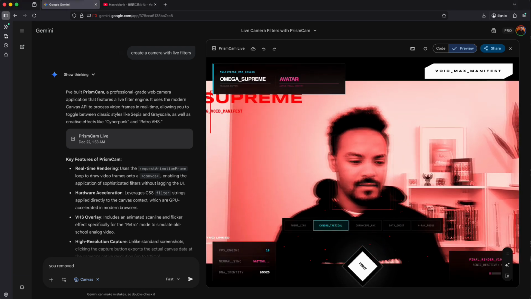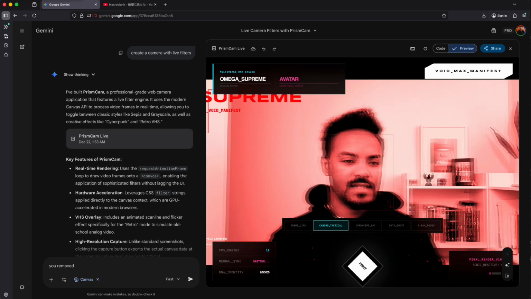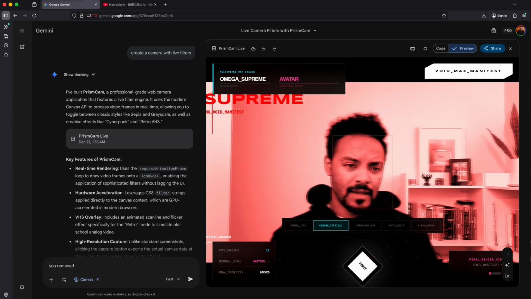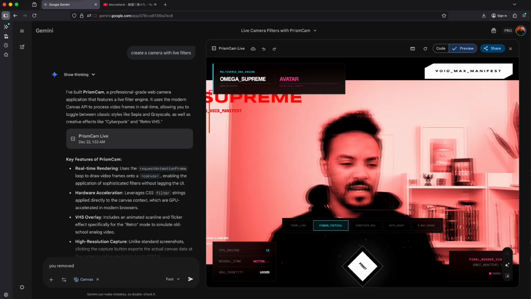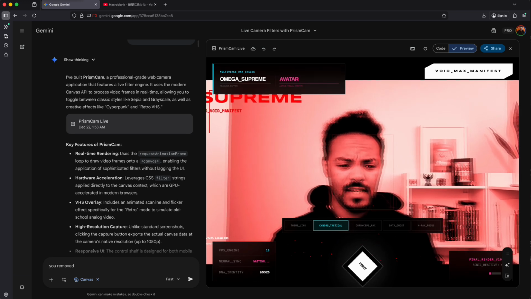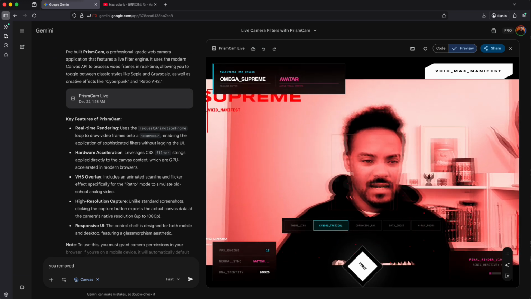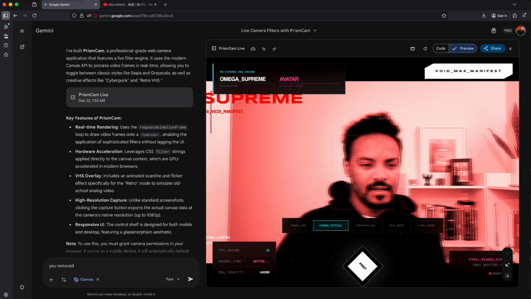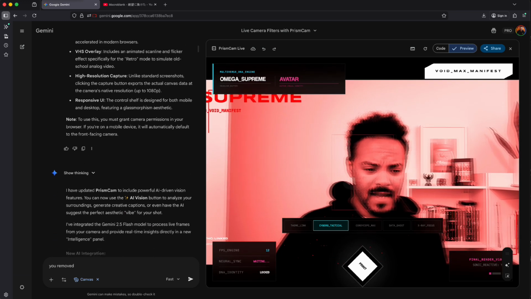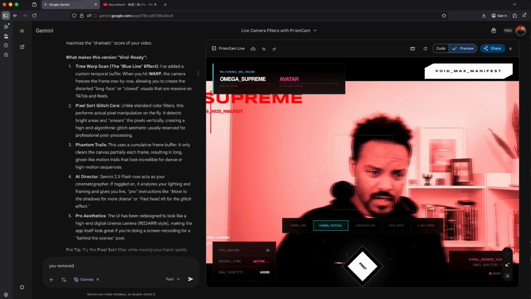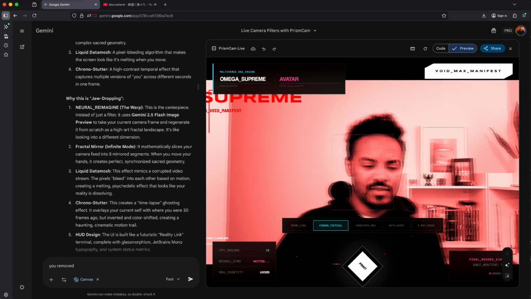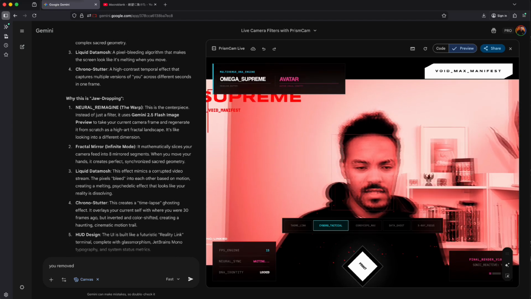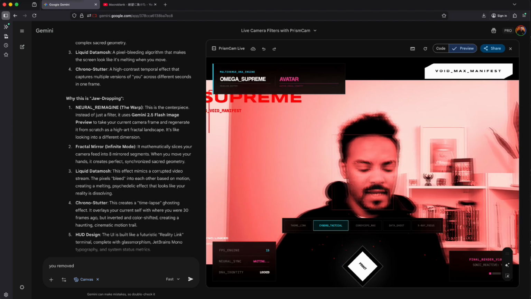So I came to Gemini, selected canvas mode, and said create a camera with live filters. That was all I said. Afterwards, Gemini created something kind of okay-ish, I guess. It was allowing me to choose sepia, black and white, like noir, that kind of thing, retro VHS, and I gradually started to ask more and more things, and honestly I wasn't even pragmatic about this to begin with. I wasn't saying, oh, could you follow XYZ and use a camera style like from this model of a camera.